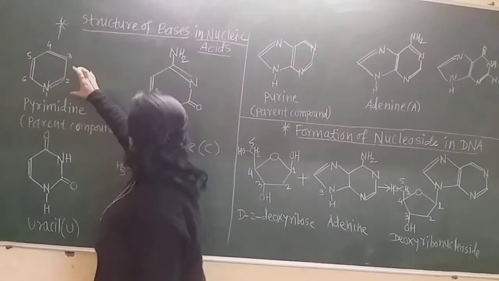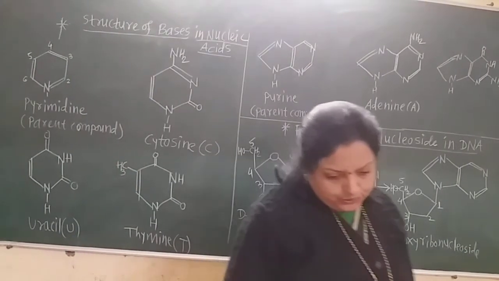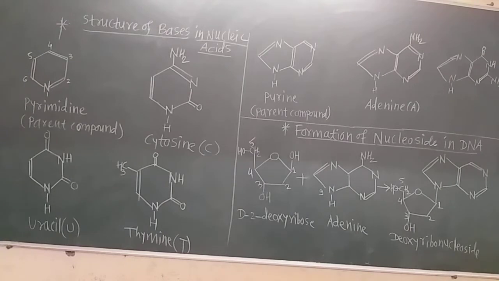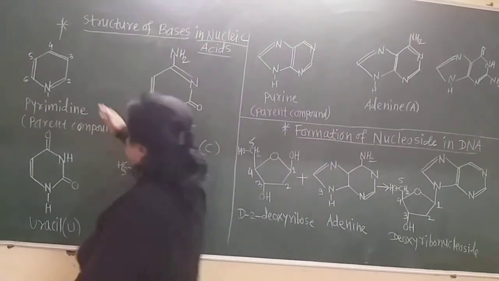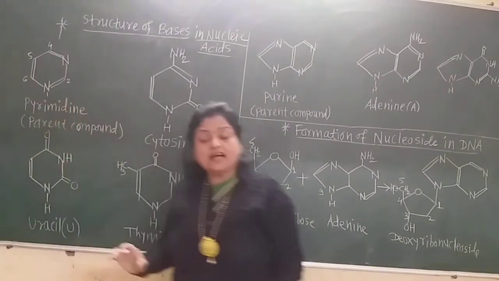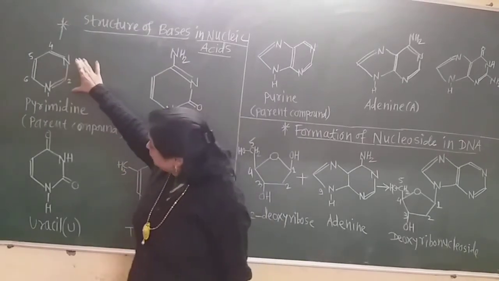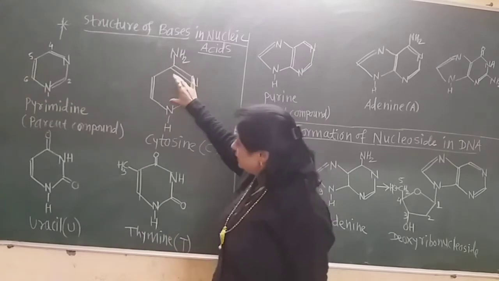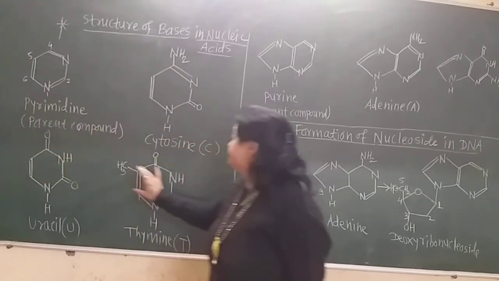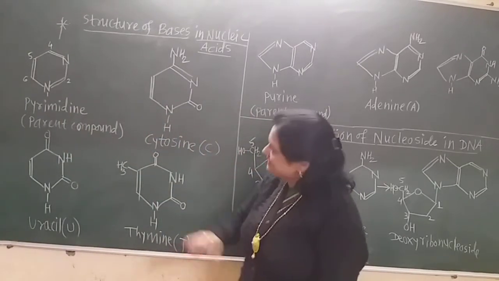This unit must be there in the nitrogenous base, then it is called a pyrimidine. Only the difference is that here again a nitrogen atom is there. This is the pyrimidine. This unit must be in the 3 nitrogenous bases there, so it is the parent compound because this is the basic structure.